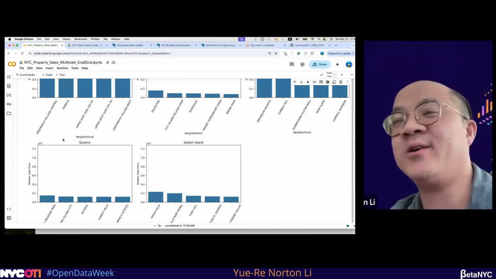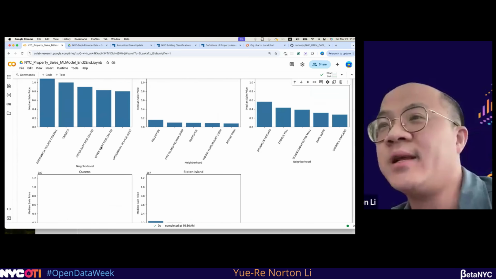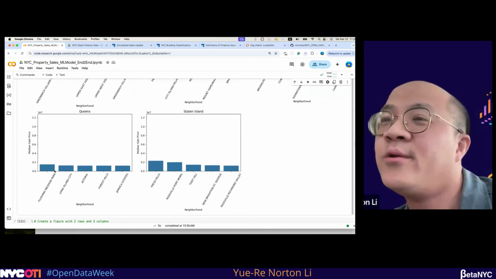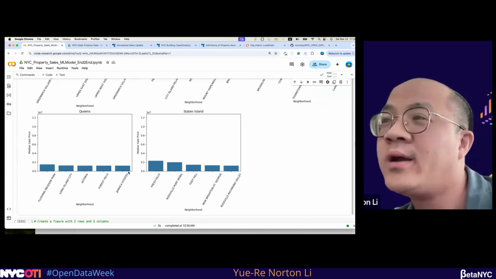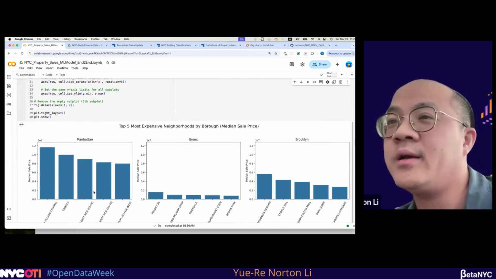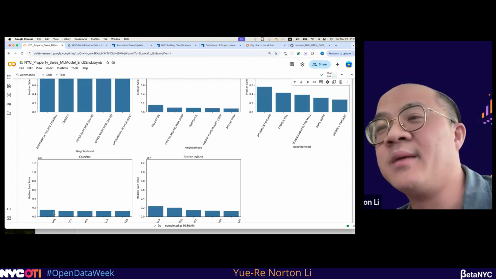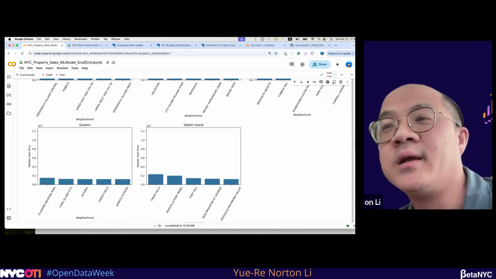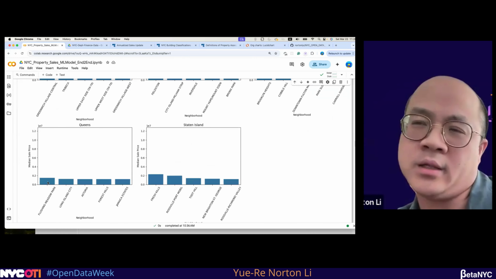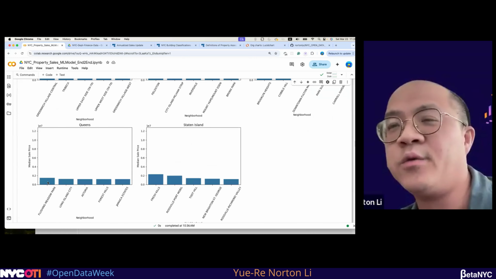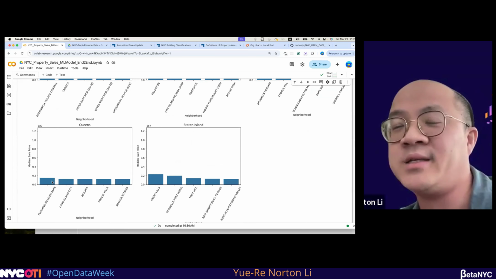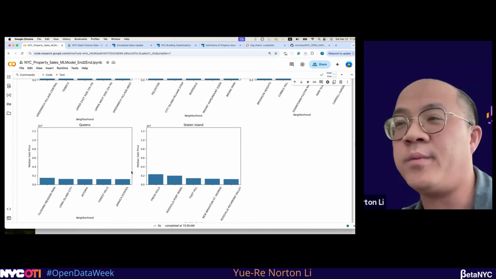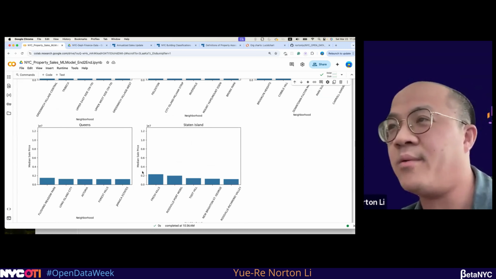One thing I find interesting here is that in Queens, the price is relatively lower compared to Brooklyn. It also makes sense, because Queens has more apartments. It makes sense that the price in Queens is relatively lower, since apartments compared to single-family homes have somewhat lower prices as well.